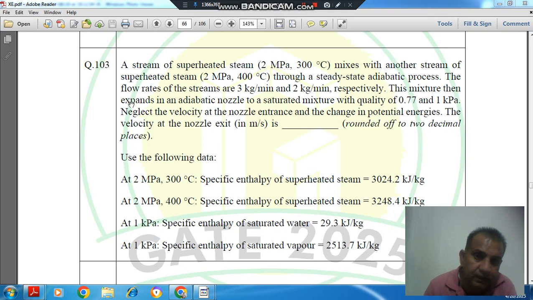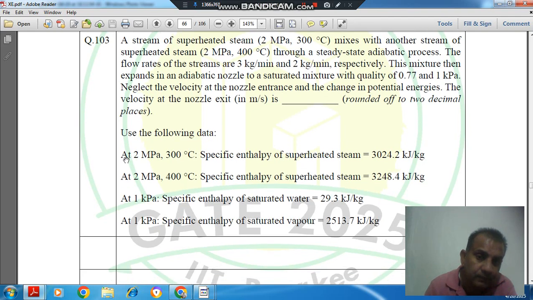This mixture then expands in an adiabatic nozzle to a saturated mixture with quality of 0.77 and 1 kPa. Neglect the velocity at the nozzle entrance and the change in the potential energy. The velocity at the nozzle exit in meter per second is dash, rounded off to 2 decimal places.